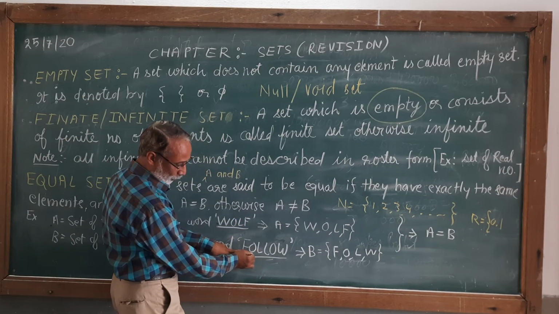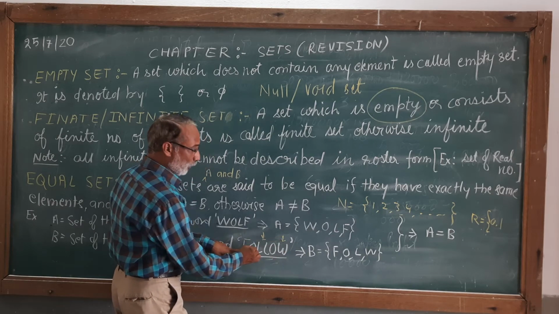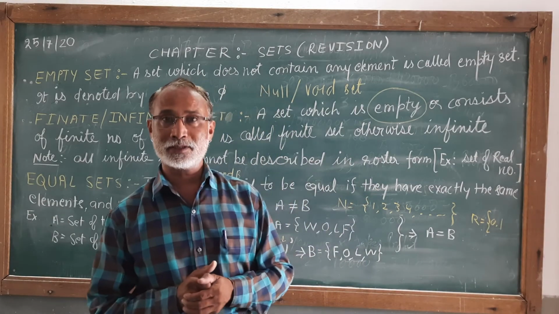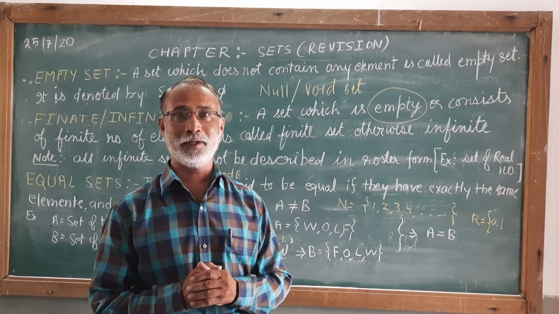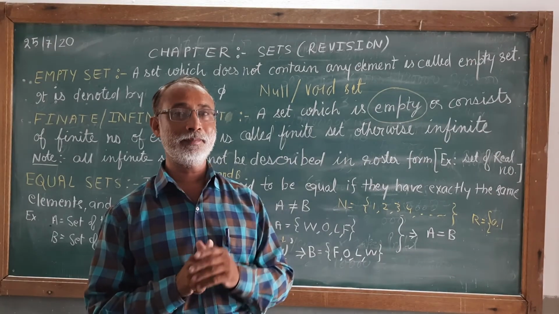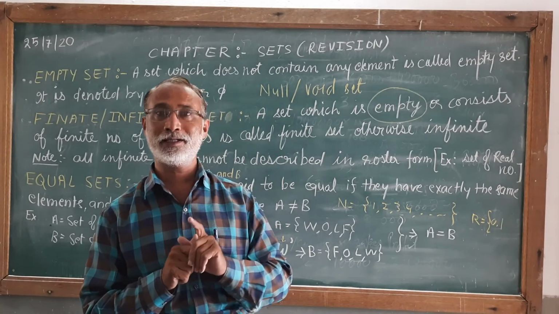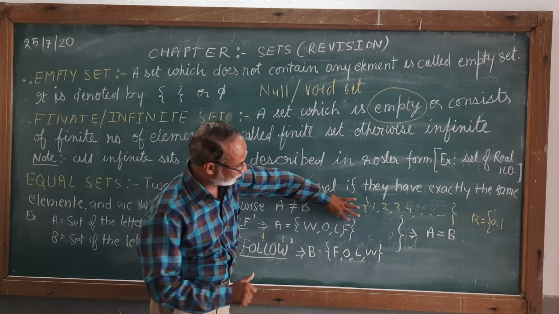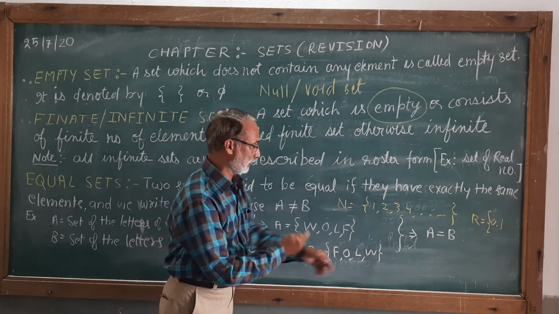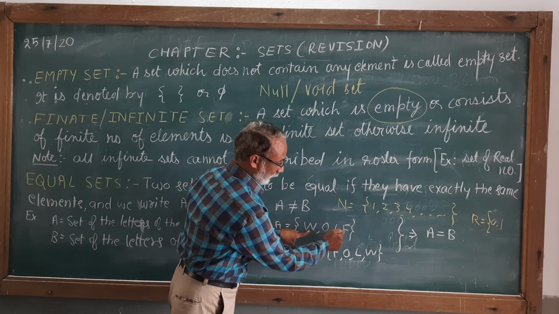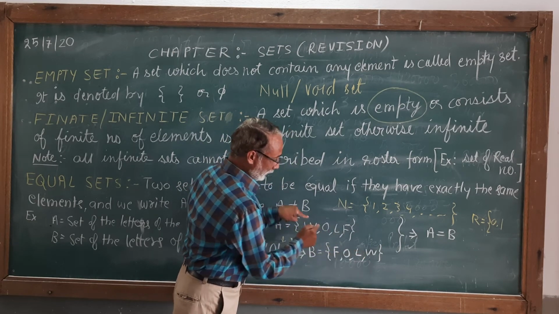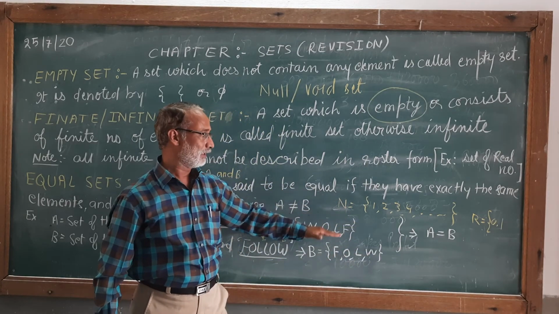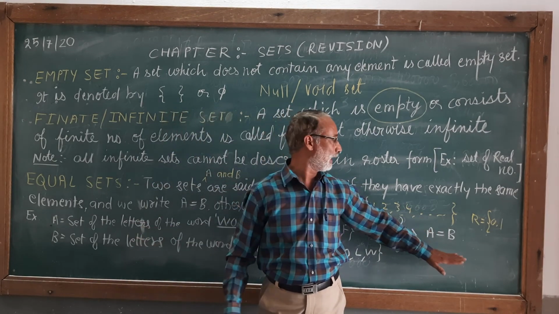Although there are a total of 6 letters, it is made up of F, O, L and W. Although O and L are repeating twice, during the definition of the representation of a set, I said that if any element is repeating, then don't write that element twice. We must write the element one time only. That means set B also contains F, O, L, W. Don't see the sequence in which the letters are written. It contains 4 letters, 1, 2, 3, 4. A also contains 4, 1, 2, 3, 4: W, O, L and F. So the elements are exactly the same. So we can say that the two sets A and B are equal sets.